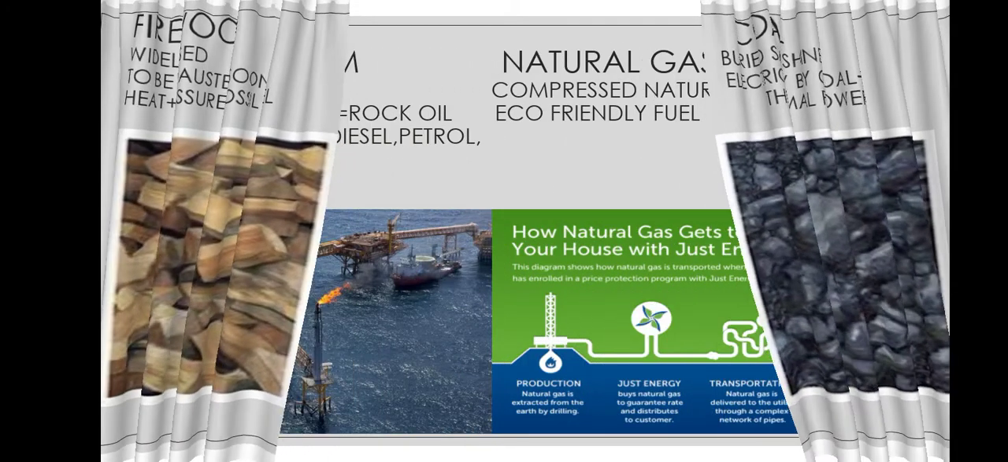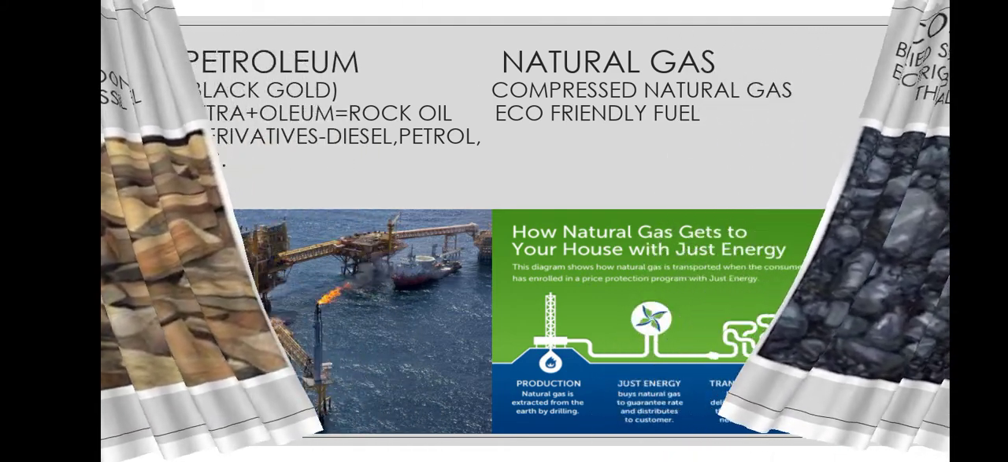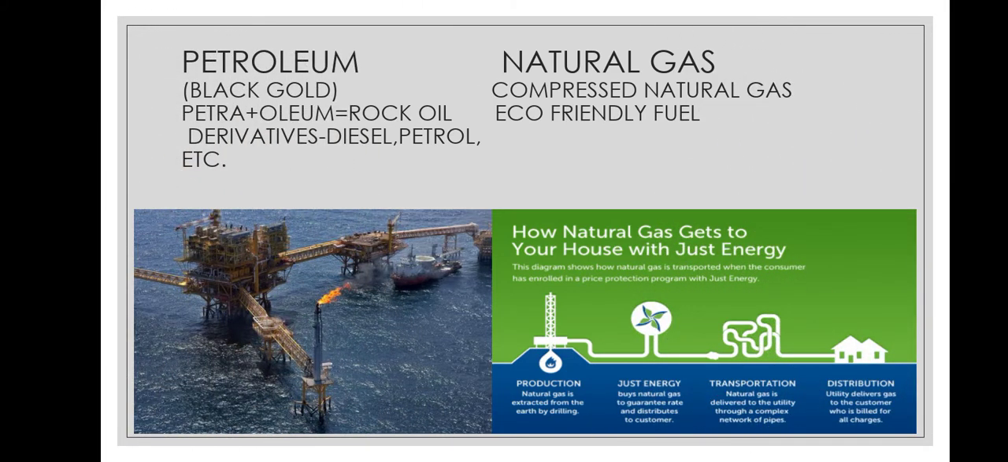Come to petroleum and natural gas, which are also known as fossil fuels. Petroleum has two other names: black gold, as it is expensive, and rock oil, as it can be dug out from deep inside the rocks or seabed. Its derivatives are diesel, kerosene, wax, lubricant, etc. Chief petroleum producing countries are Iran, Iraq, Saudi Arabia, Qatar, etc. In India, oil producing areas are Digboi, Assam, Bombay High, Mumbai, etc.